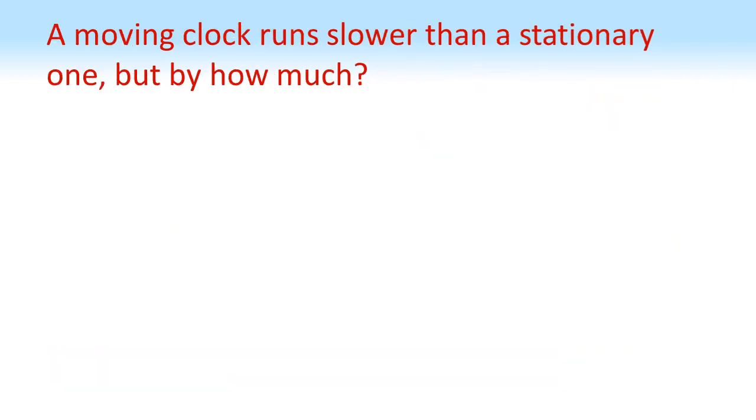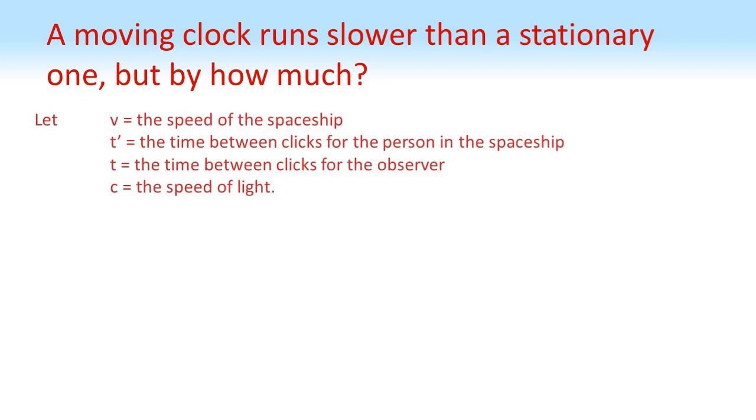To work out how much it has slowed down by, we're going to do a bit of algebra. So we're going to let v equal the speed of the spaceship. t' is going to be the time between the clicks for the person in the spaceship, and t will be the time between clicks for the observer outside of the spaceship. Finally, c is the speed of light.